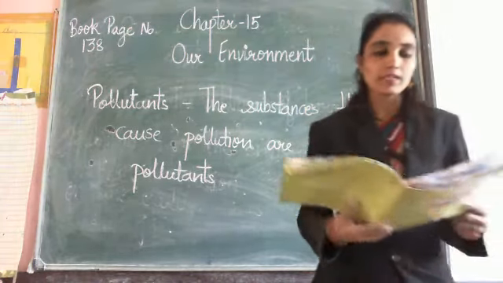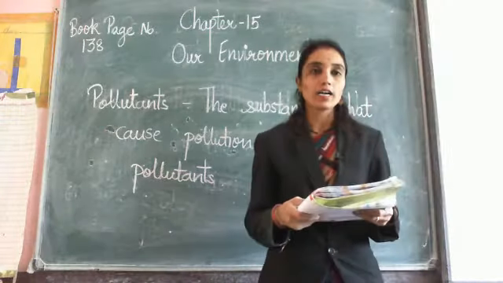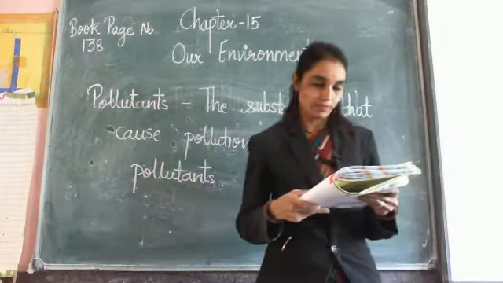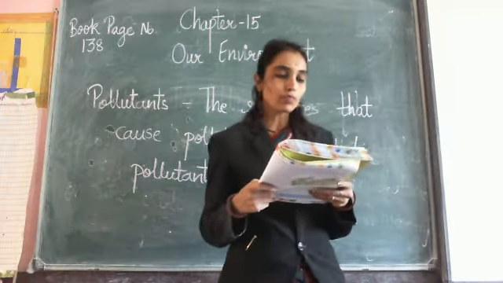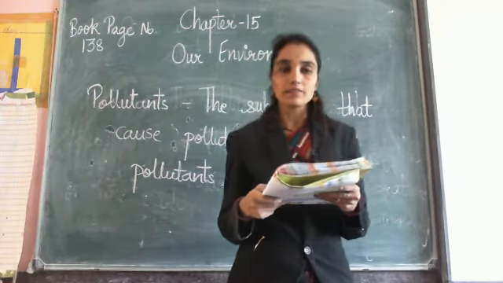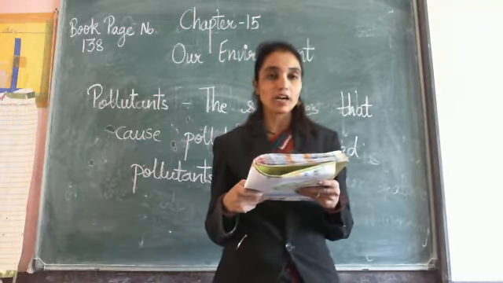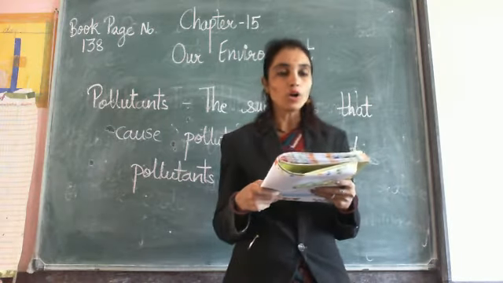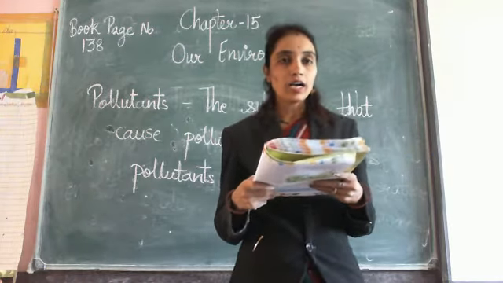Now there are four main kinds of pollution. First is air, then second water, third noise and fourth one is soil. Now first we will read about air pollution. Vehicles and factories release smoke into the air. This smoke contains gases that are very harmful. In some houses, wood or coal is used as a fuel for cooking. This gives out smoke that again harms the environment.